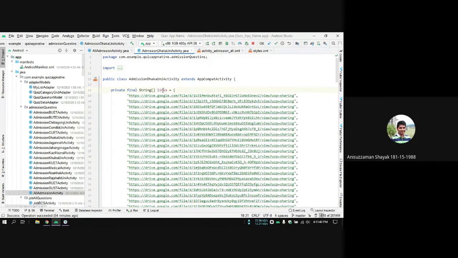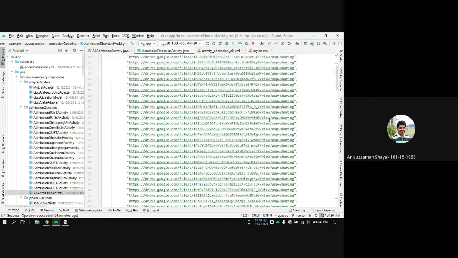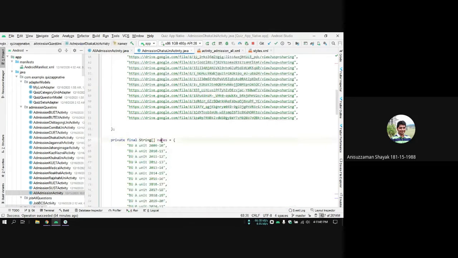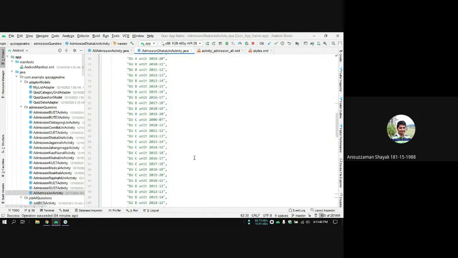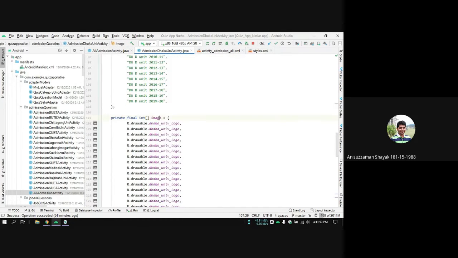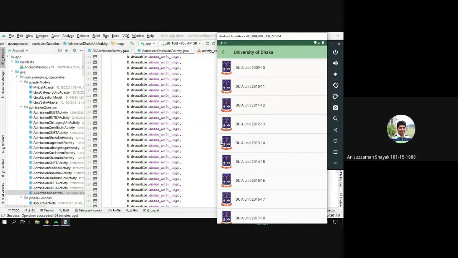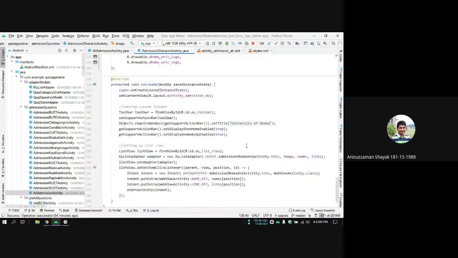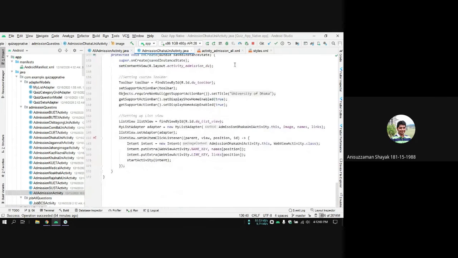So there are 3 lists. One list is for all the links. Then there is a list for all of the names. And there is one for all of the images, these images. Now let's see how this list view works. This is very simple.